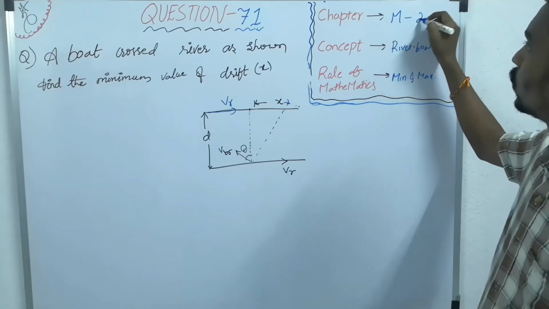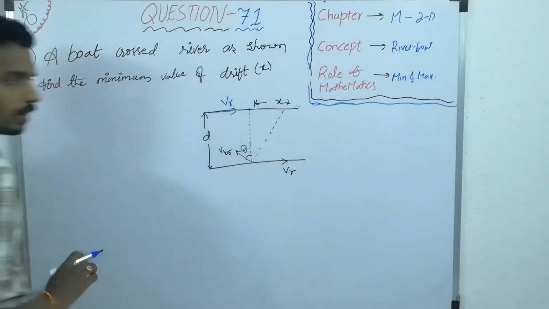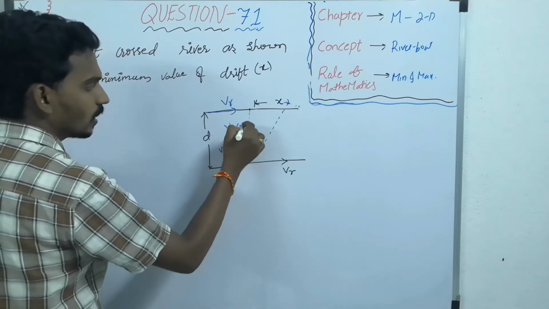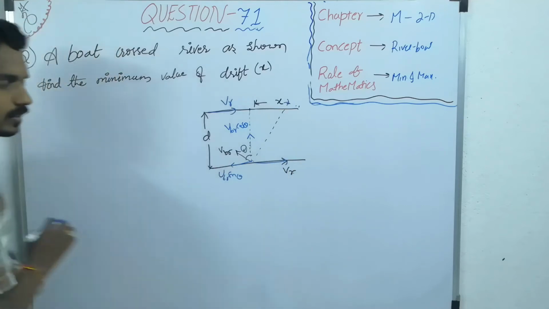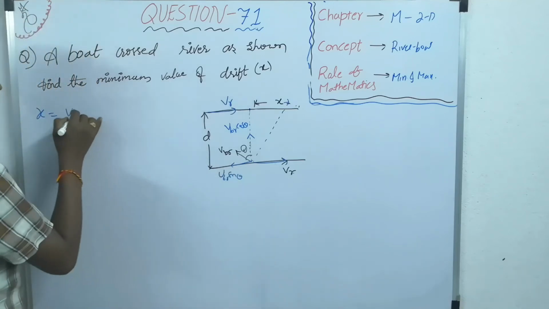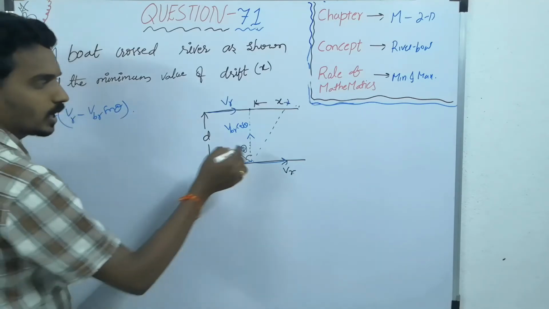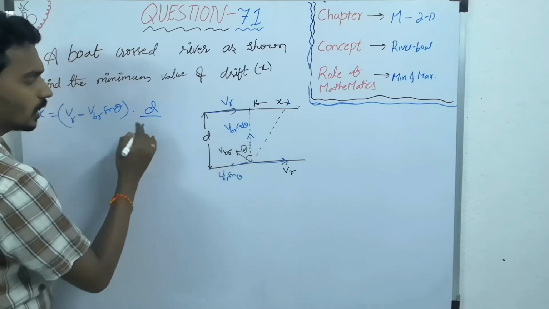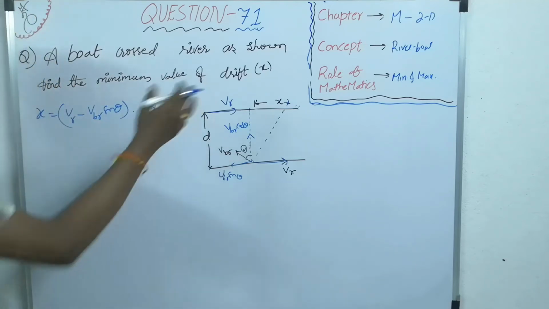motion in 2 dimension. Now let's take what is the x formula, drift. You will take the components like this: VBR cos theta, this is VBR sin theta, and this is VR. So the x displacement is x velocity. What is the resultant x velocity? VR minus VBR sin theta into time taken. Time to cross the river in general case is what? Width of river by vertical component VBR cos theta. This is the drift, horizontal drift.